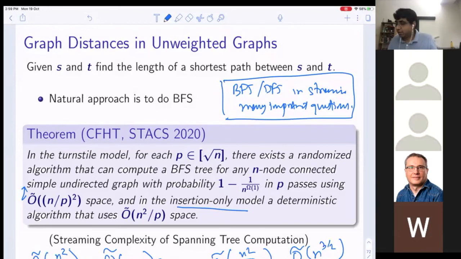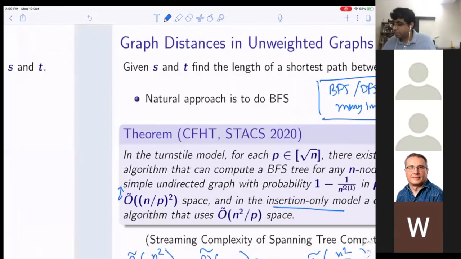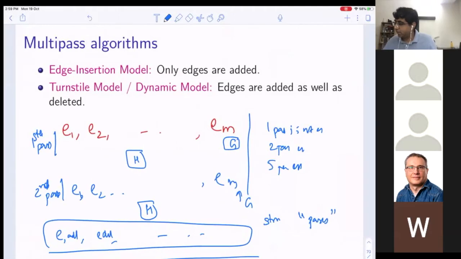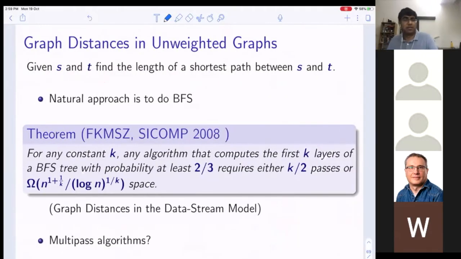And this paper had some very big people. Yeah, it had Joan Feigenbaum, Sampath Kannan, Andrew McGregor, Siddharth Suri, and Jian Zhang. Too many names for me to remember.